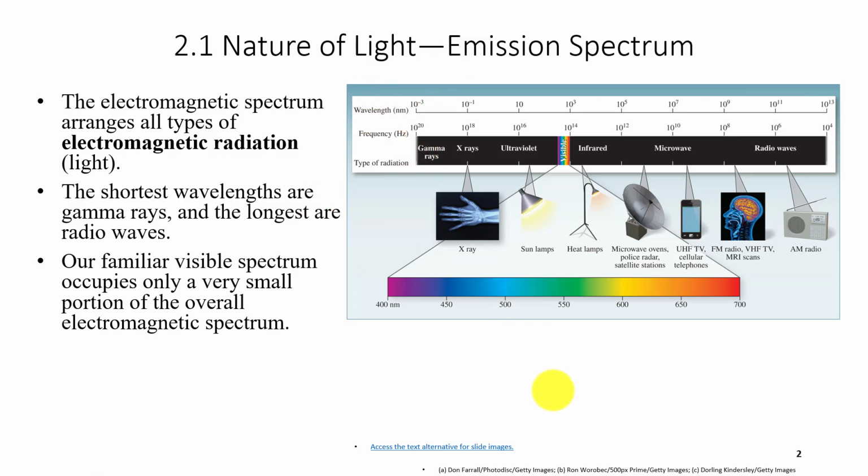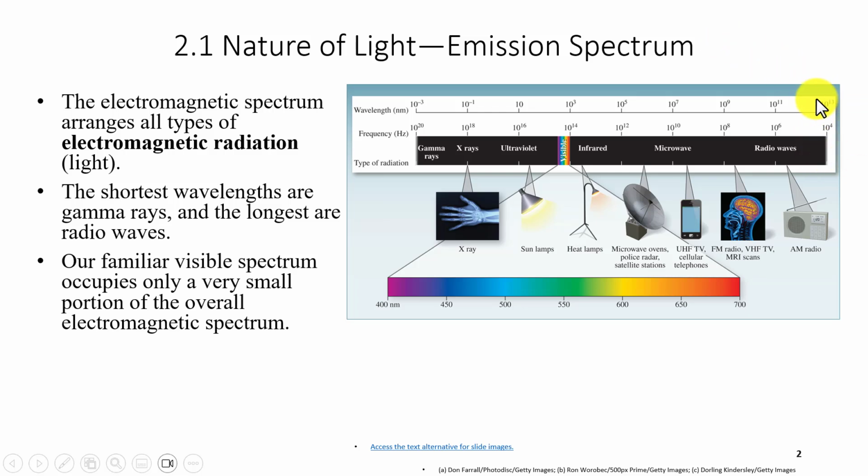On the one end of electromagnetic radiation, we have the gamma rays and the X-rays. As you can see, the wavelength in nanometers is 10 to the minus 3, 10 to the minus 1, so it's very short. They have very high frequency, 10 to the 20, 10 to the 18th. So these are short wavelength, very high frequency, very high energy. And we know this because gamma rays are the most harmful to us.